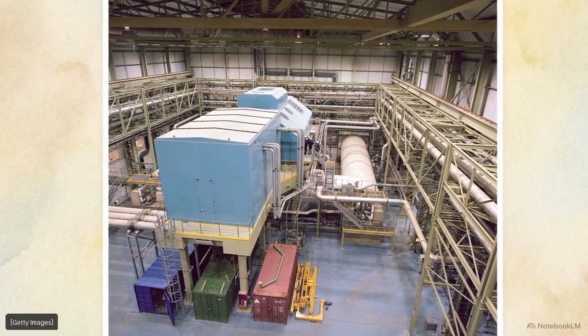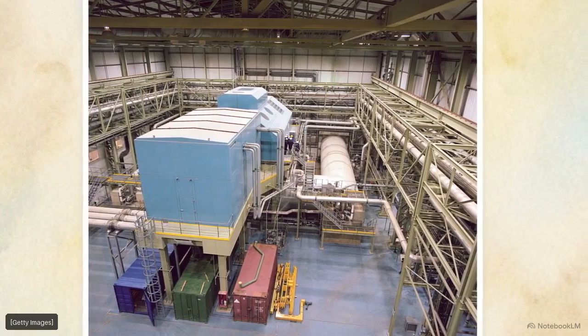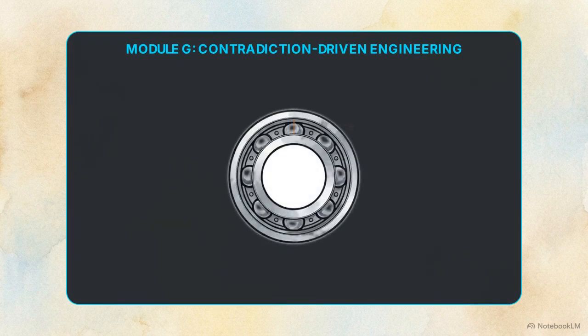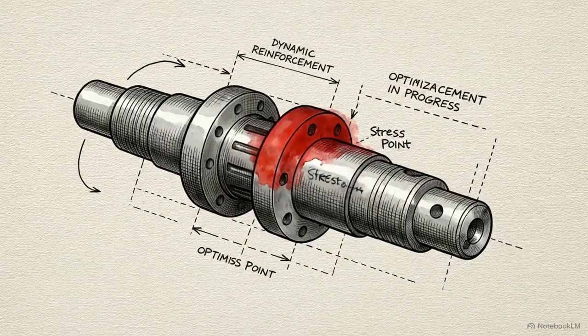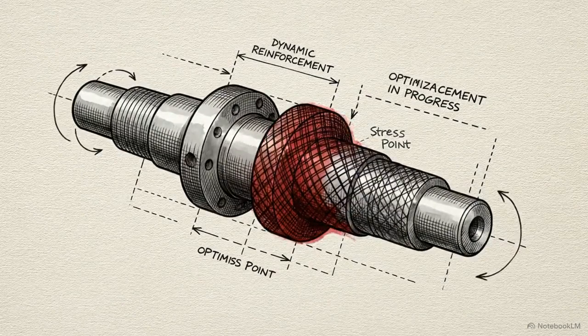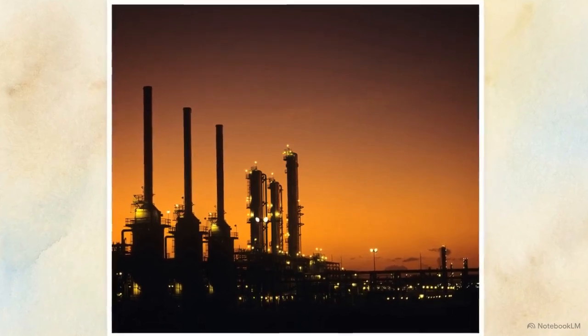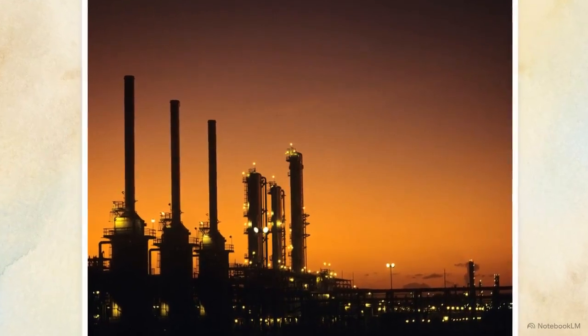Accurately diagnosing a failing component is ultimately a reactive measure if the underlying equipment design contains a structural error. Track 3 of the RAPID architecture introduces contradiction-driven engineering, driven by Module G. The system analyzes chronic failure loops to identify structural contradictions. For example, it detects when a bearing clearance specification mathematically conflicts with its operating thermal growth. Industrial AI achieves its highest value by generating the engineering evidence required to redesign a part so it never fails again.